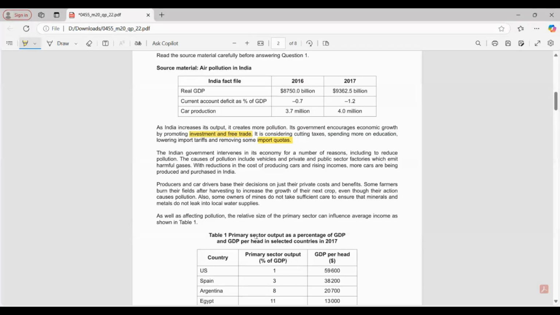Actually, the higher middle income population is increasing in India, right? This is 2016-17, but I'm telling you the current context to keep you updated. Lower middle income people are purchasing more cars and spending a lot on entertainment, because income levels have grown. With reductions in the cost of producing cars and rising income, more cars are being produced and purchased in India, because they're domestically producing.